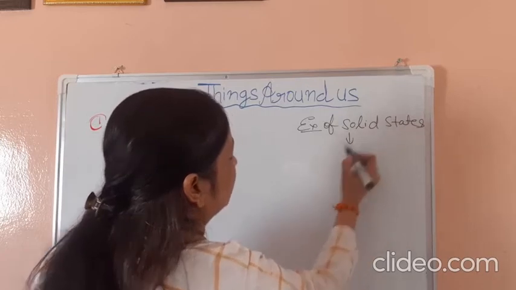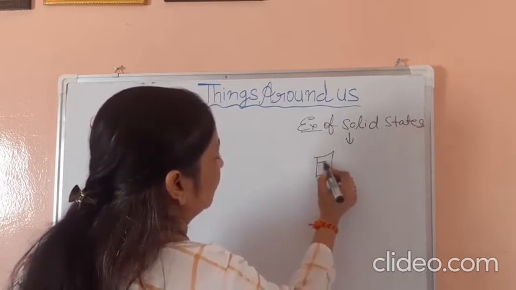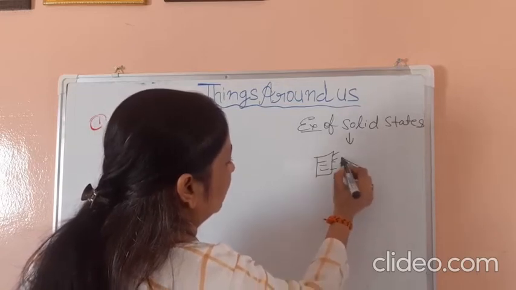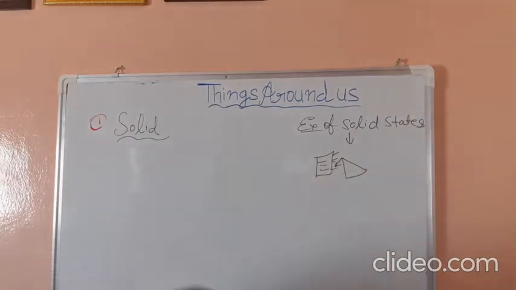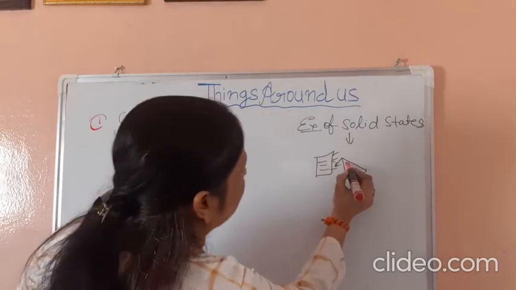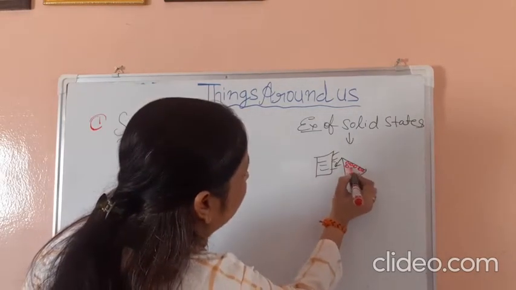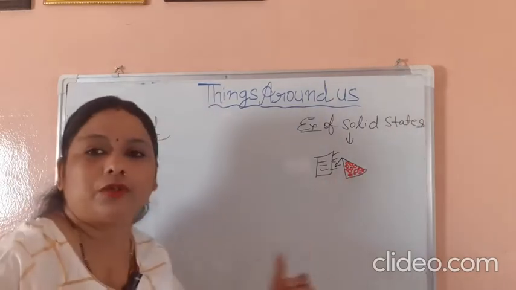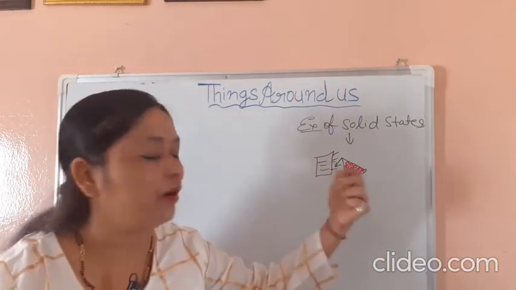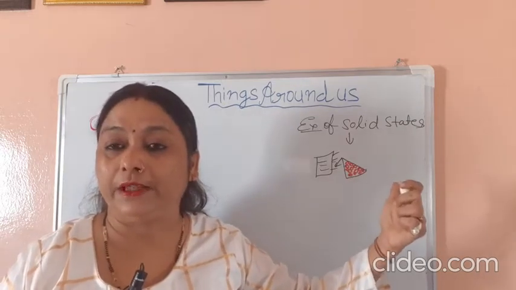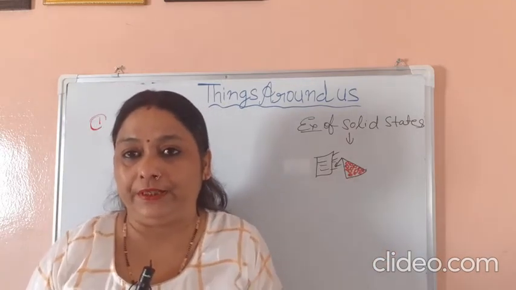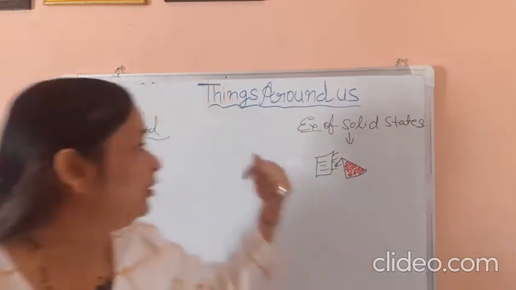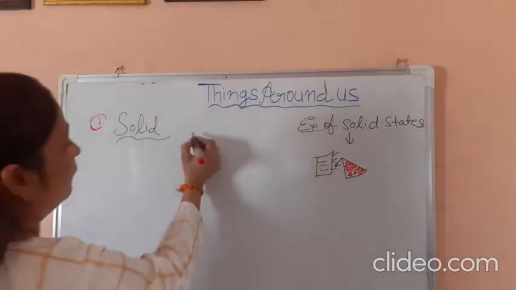Here, consider these molecules are closely packed with each other with a strong attraction force among them. They cannot move freely. They have a definite shape and volume.